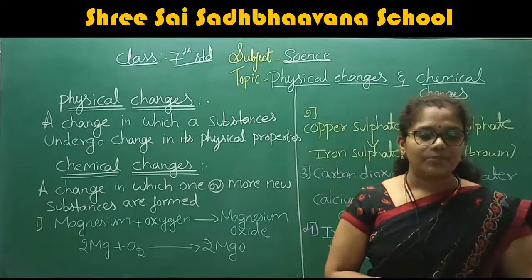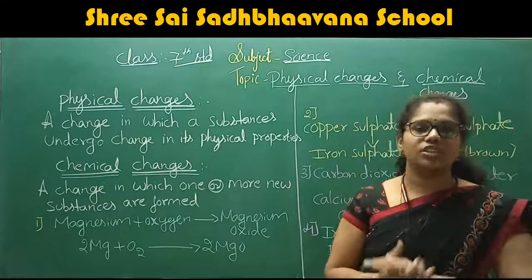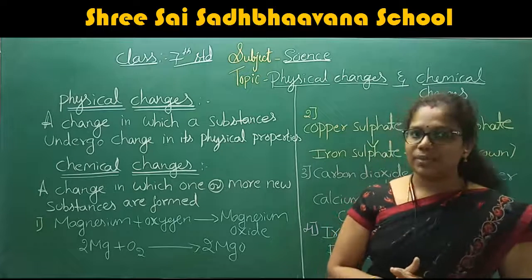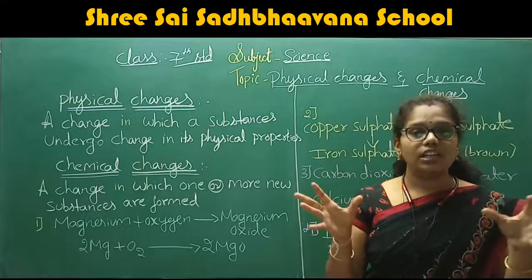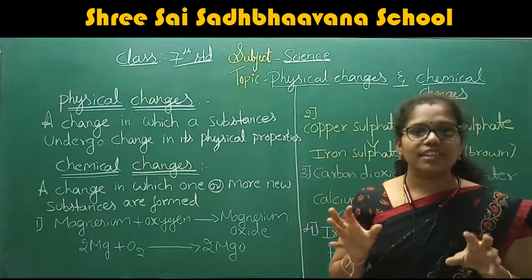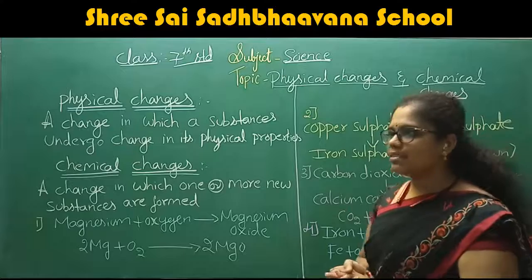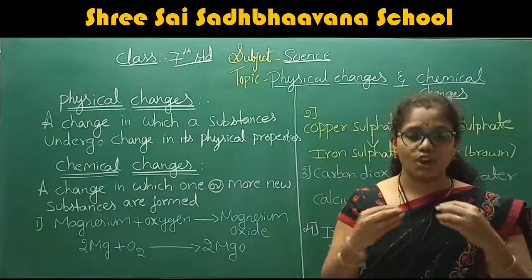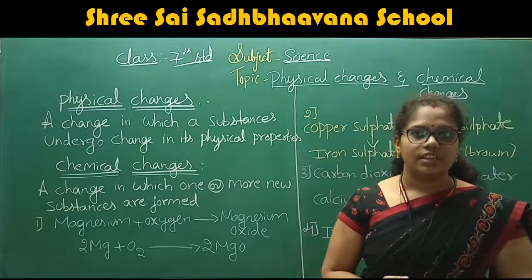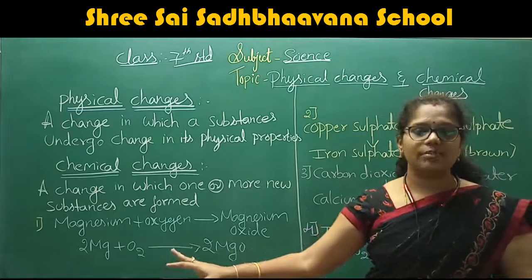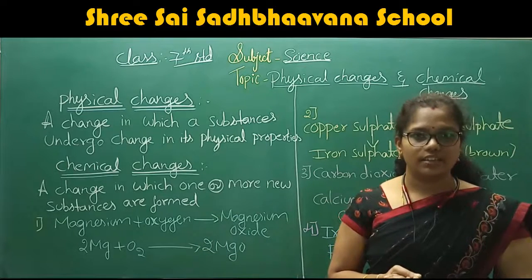Understood? Yeah, first, if you take the example for the chemical changes, we can give the example of the rusting of iron. I think all of you have heard this word, rusting of iron. What is this rusting of iron? Yes, ma'am, we heard this one. In our home also, so many iron particles get rusted. We just throw the rusted iron particles away. Yes, ma'am, we also heard this one, the rusting of iron.